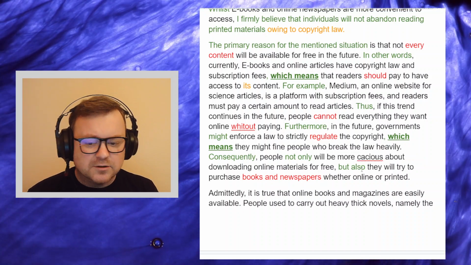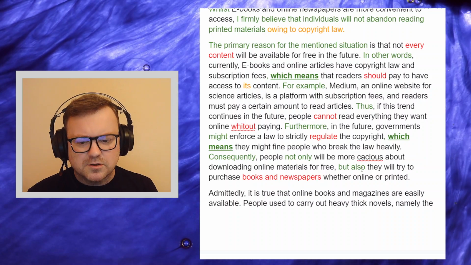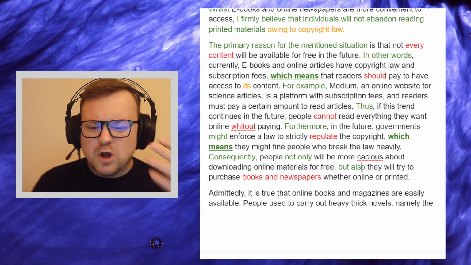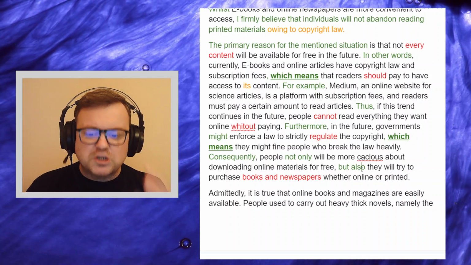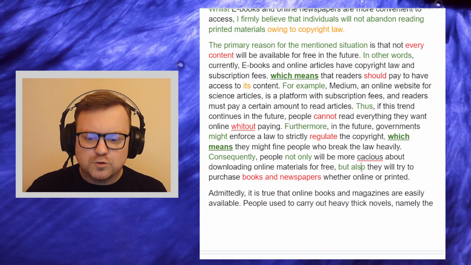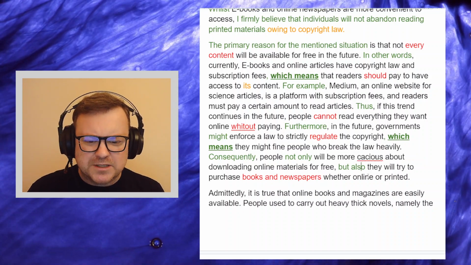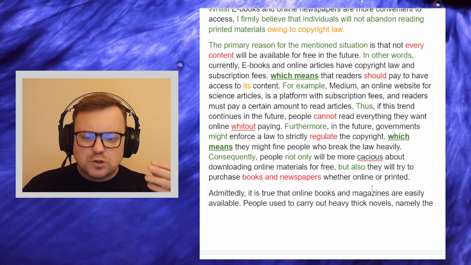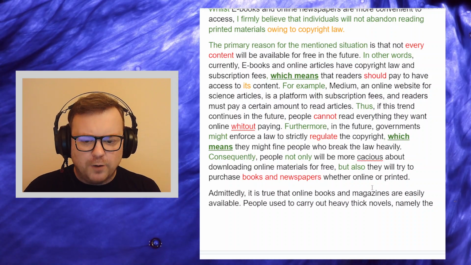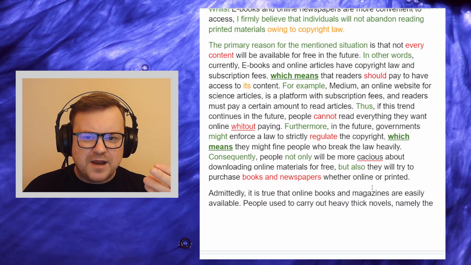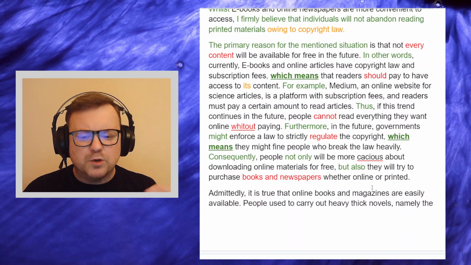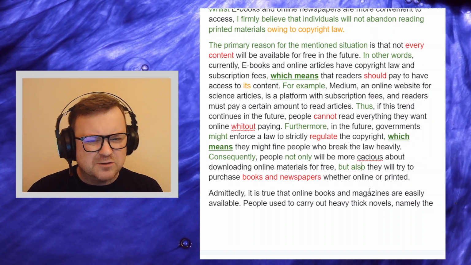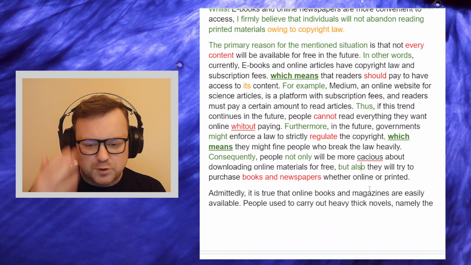So I agree that they might be cautious, but I would think, if they're cautious, they'll just make sure that they pay for those downloaded online materials. I don't see the connection that just because there are enforced strong copyright laws, people will then not use online things. They will only use, or they will choose to use printed things instead. So that's just a slight problem with the idea.